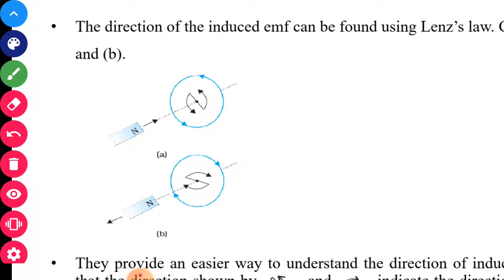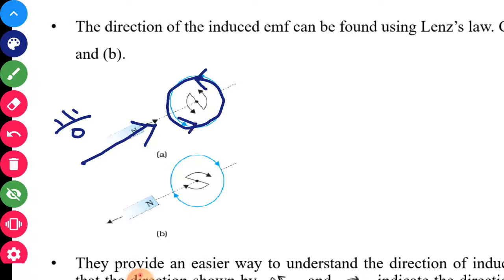So the observer here looks at the coil, and when you are taking this north pole towards the coil, then the current is induced in anti-clockwise direction, so that this side of the coil behaves as a north pole.